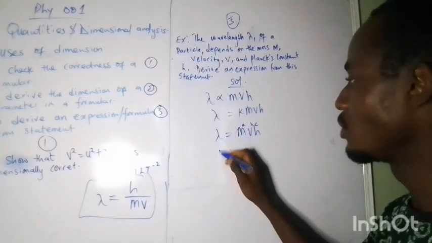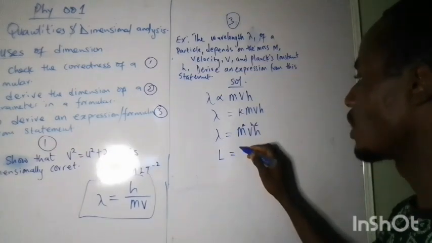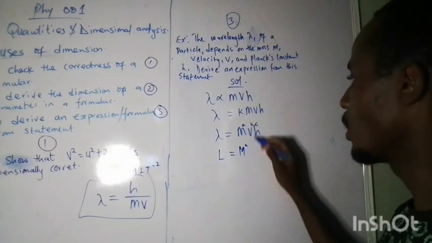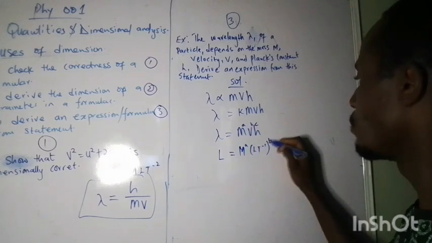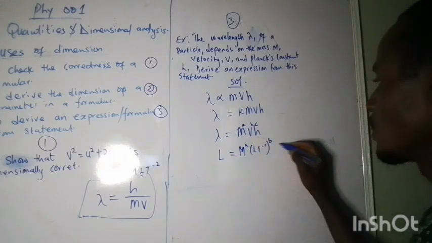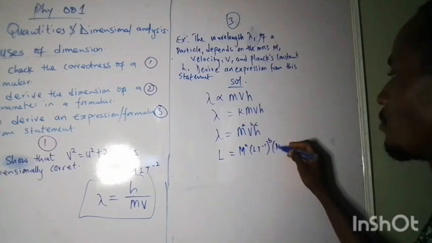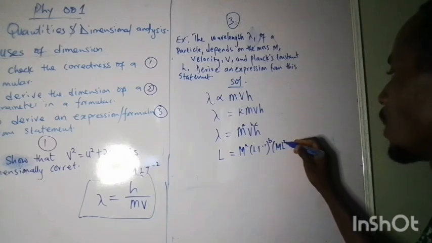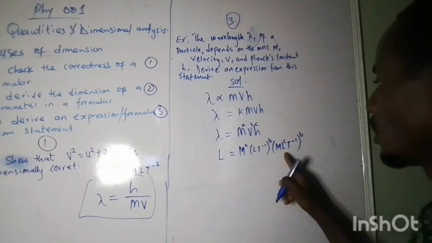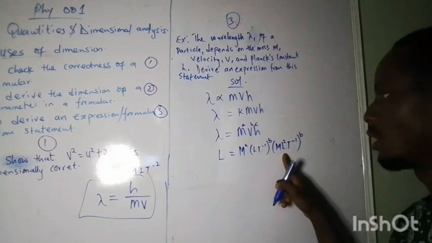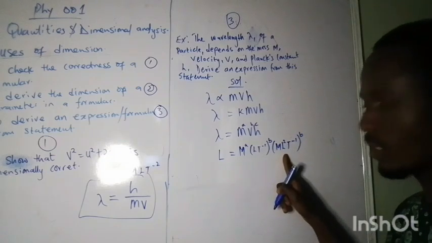This is wavelength, so L. Mass is still M raised to power a. Velocity has a dimension of this, raised to power b. And Planck's constant has a dimension of M L squared T raised to power -1, raised to power c. So that is the dimension for Planck's constant, in case you don't know.